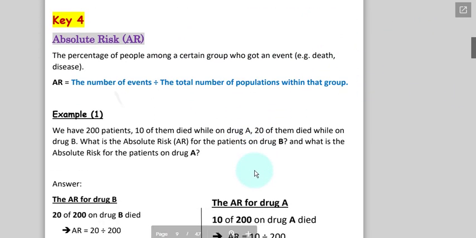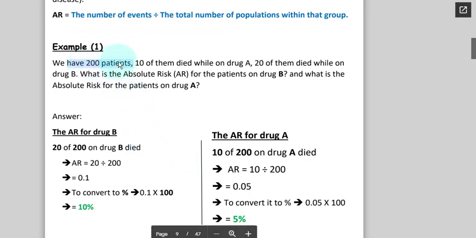Let's learn from the example. 200 patients you have, 10 of them died while on drug A, 20 of them died while on drug B. What is the absolute risk for the patient on drug B? How many of them died? 20 of them died while on drug B. Total were 200 patients. So it's simply a percentage. It gives you a value, convert it into percentage. That means 10%. That means 10% of the people died because they were on drug B.